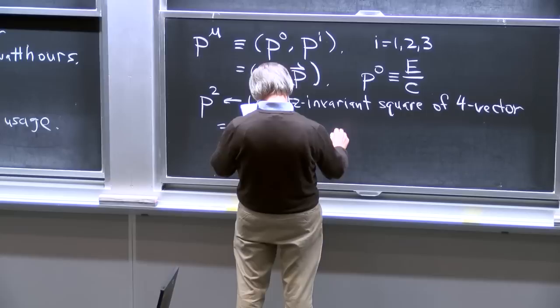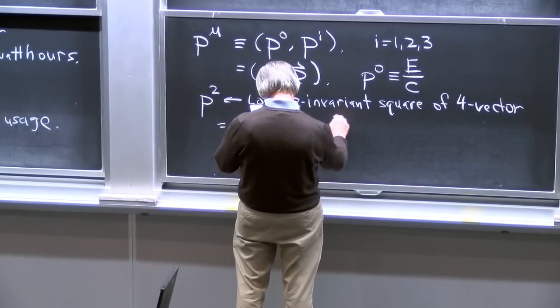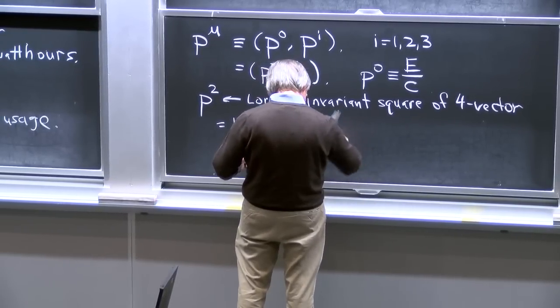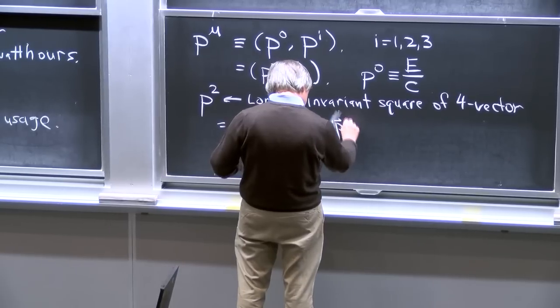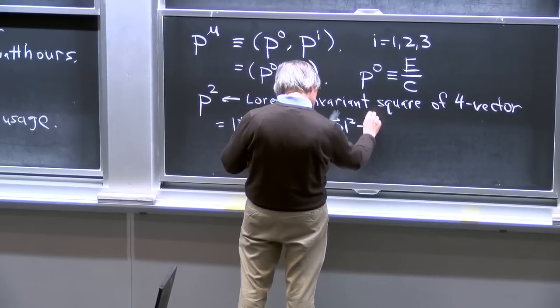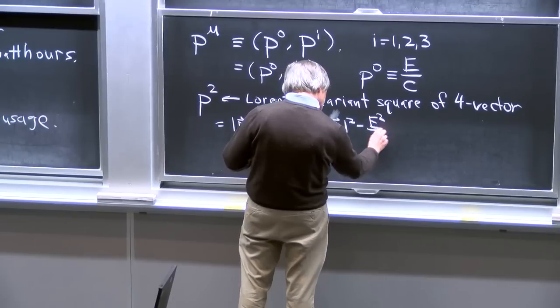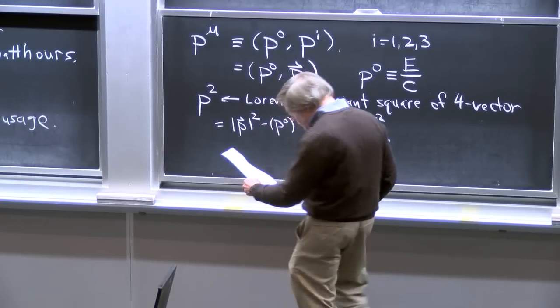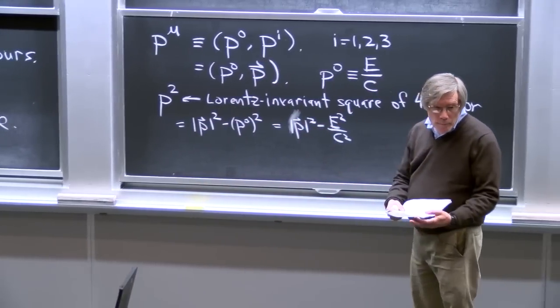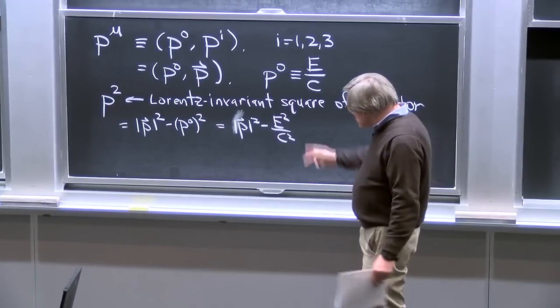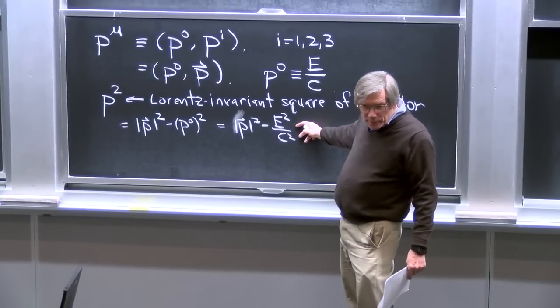And that can be written out as the square of the momentum, spatial momentum, minus E squared over c squared. And the claim is that this is also Lorentz invariant.